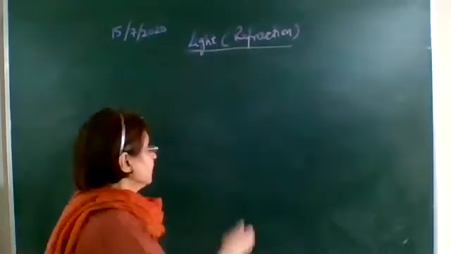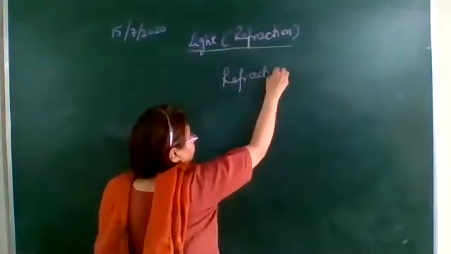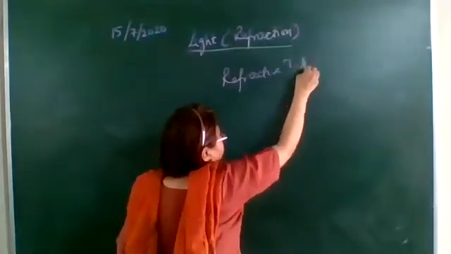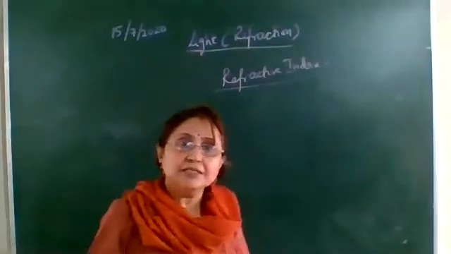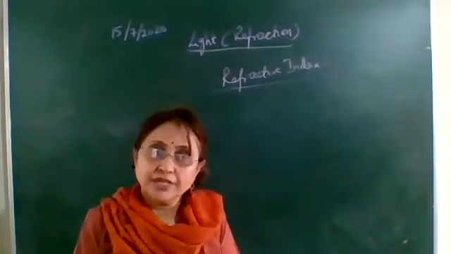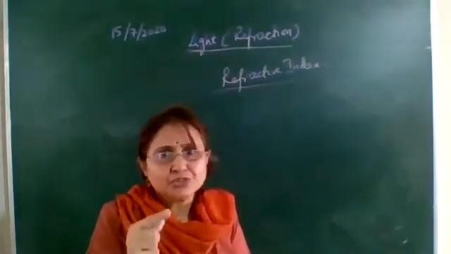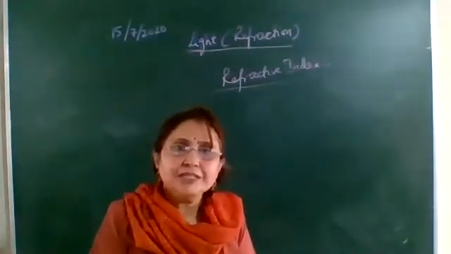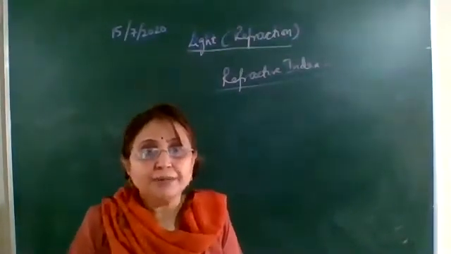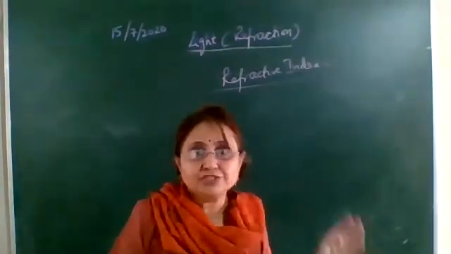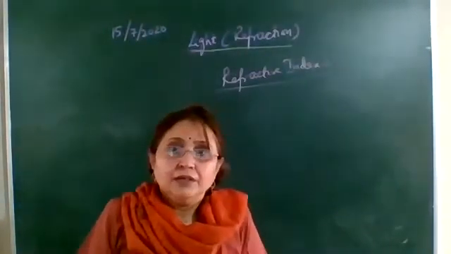Okay, now refractive index. Okay, this shows how much the light will bend in the second medium. So this refractive index is that quantity which shows the extent of bending of the light in the second medium. The more it bends, the more optical density it has, and so on. We'll study about it.